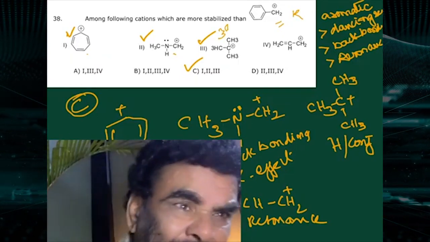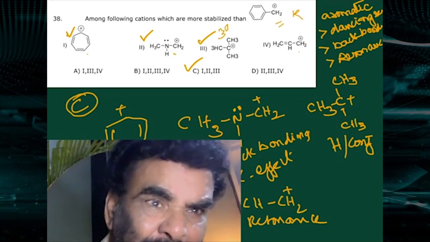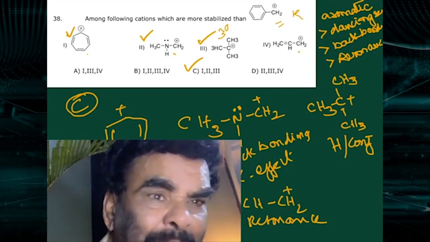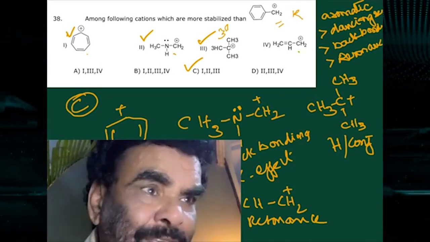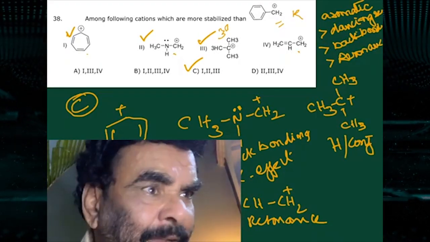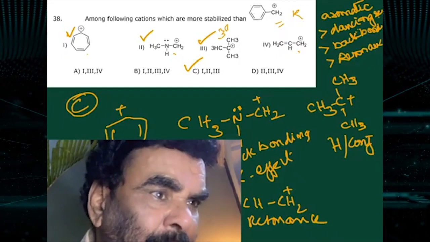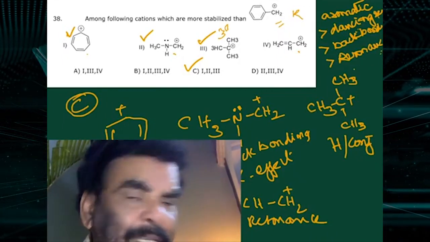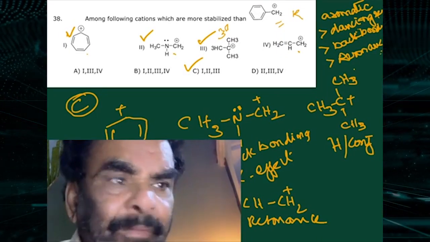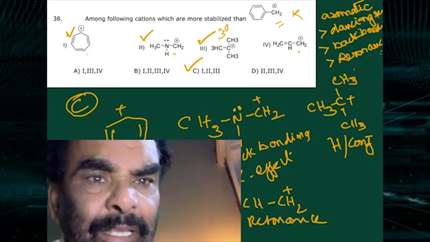So allyl is less stable than the benzyl. This is also resonance. 3 degree has the exception. So this is more stable, aromatic nature. The other one is resonance, back bonding. So this is hyperconjugation, other electronic effects, hyperconjugation and plus I effect. This is the order. So this is first.